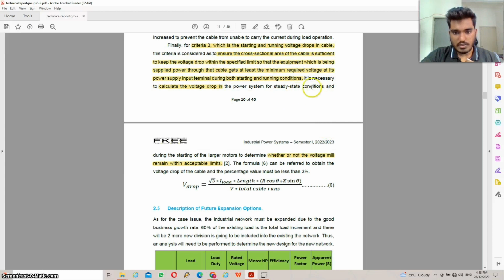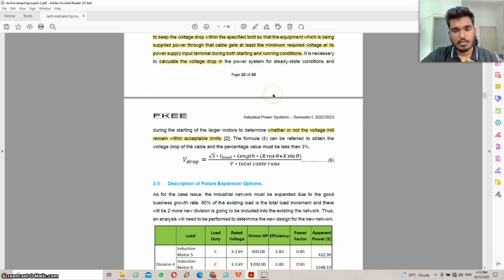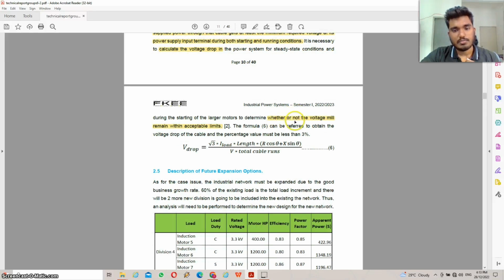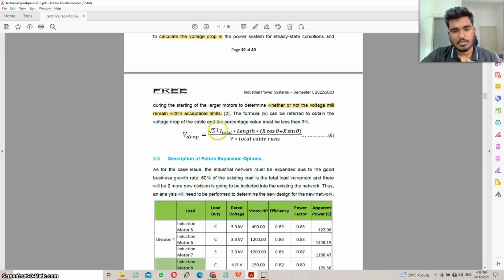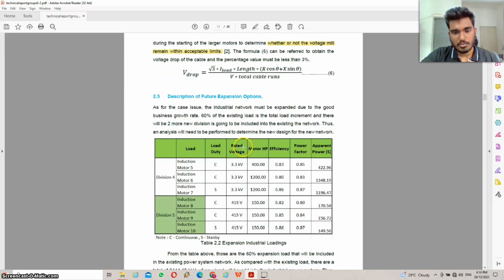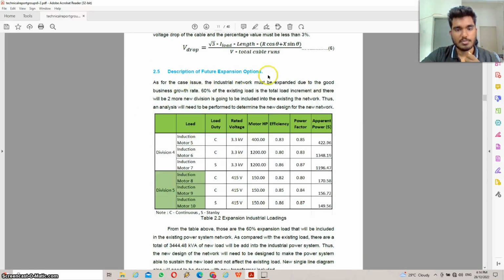After that, we need to calculate the voltage drop in the power system to determine whether or not the voltage will remain within the acceptable limits. So this is basically the formula of voltage drop, and then we move to the description of the future expansion options.